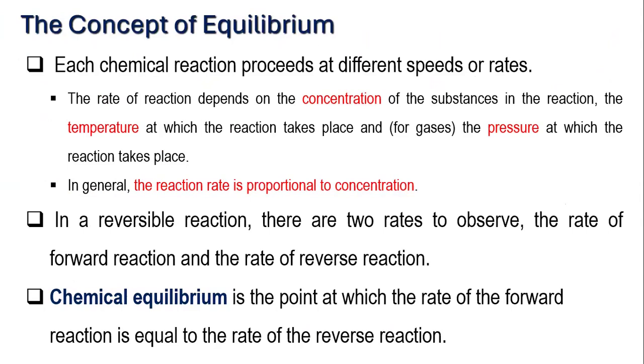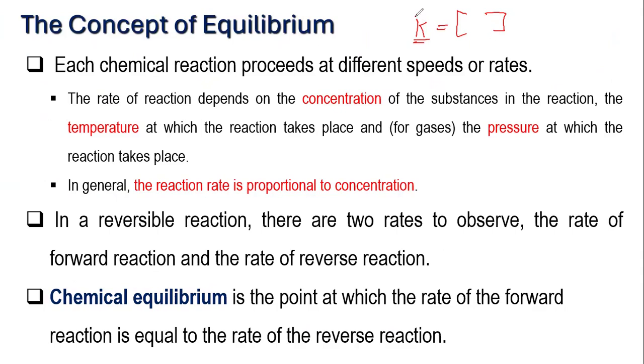So the concept of equilibrium is that whenever there is a chemical reaction, take note that the chemical reaction will proceed at different rates. From collision theory, I think that was in chapter 4, we have learned that the rate of a chemical reaction is directly proportional to the concentrations of the reacting species.